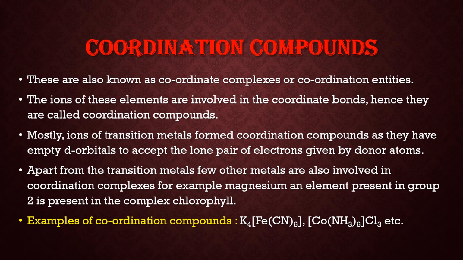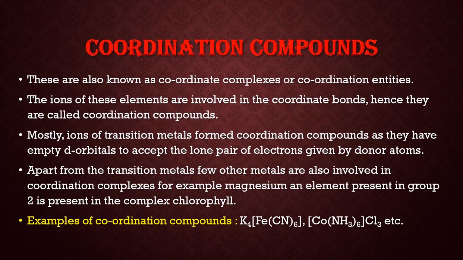Now, first of all, we are starting with what is a coordination compound. Coordination compounds are also known as coordination complexes or coordination entities. Why are they called coordination compounds? Because there are coordinate bonds in these compounds.